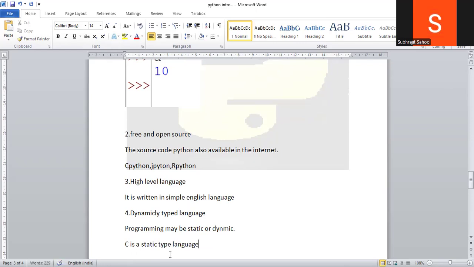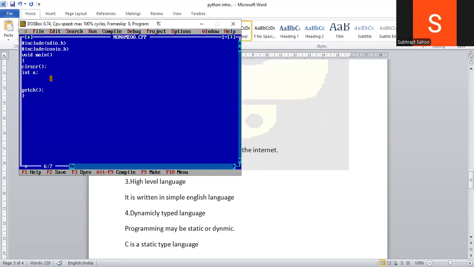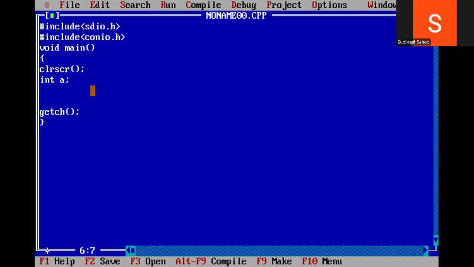Sir, what is the meaning of C is a static type language? Observe here carefully. Here I have written integer A. What is the meaning, sir? This is C software, right? I will just give the comparison between the static type and dynamic type. That is, automatically C and Python comparison will be done here. So observe here carefully, integer A. Sorry, A is a variable of integer type.